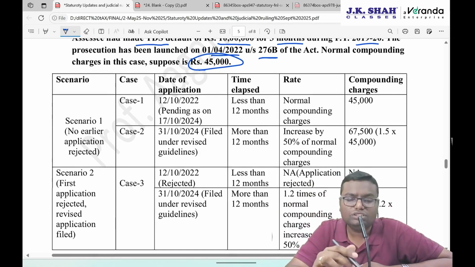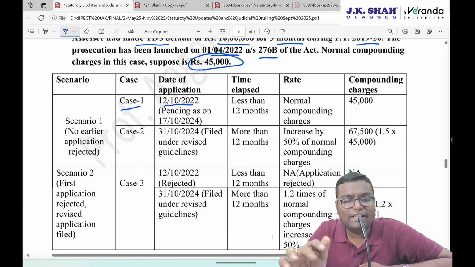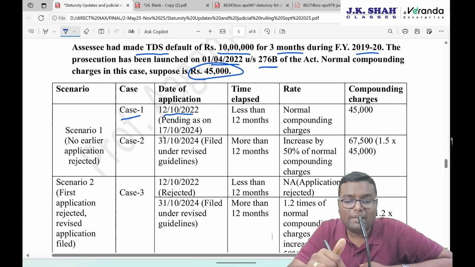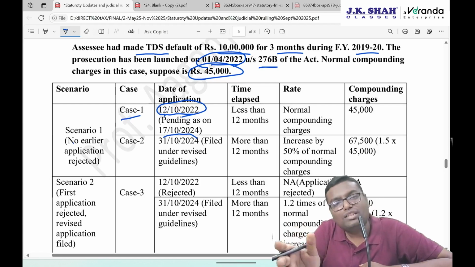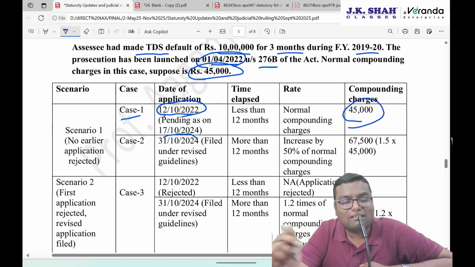Now, let's assume scenario 1. No earlier application is rejected. This is the first application. Case 1. Let us assume that the compounding application is done on 12th October 22, which is still pending on 17th October 24. That's why we are discussing. Prosecution has been started on 1st April 22. Compounding application is done on 12th October 22. Can I say it is within 12 months? So here you have to pay the normal 45,000 charges.